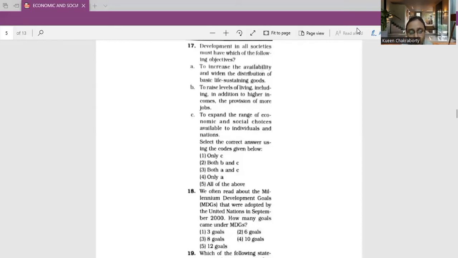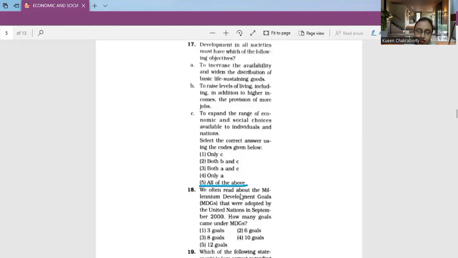So going by Todaro's saying, options A, B, and C are all correct. Then we mark option number 5 as the correct option, which is all of the above. That is, to increase the availability and widen distribution, to raise levels of living, and to expand the range of economic and social choices.